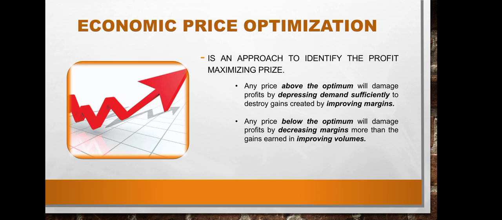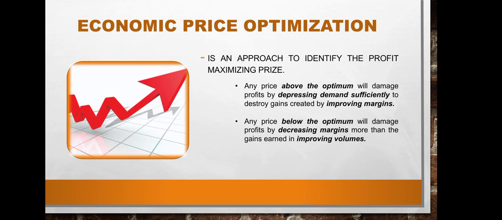From the profit sensitivity analysis, we see that raising prices can increase profits directly by improving contribution margins, and decrease profits indirectly through their moderating effect on demand. Any price above the optimum will damage profits by depressing demand sufficiently to destroy gains created by improving margins, meaning a price above the optimum will improve margins but also damage profits.